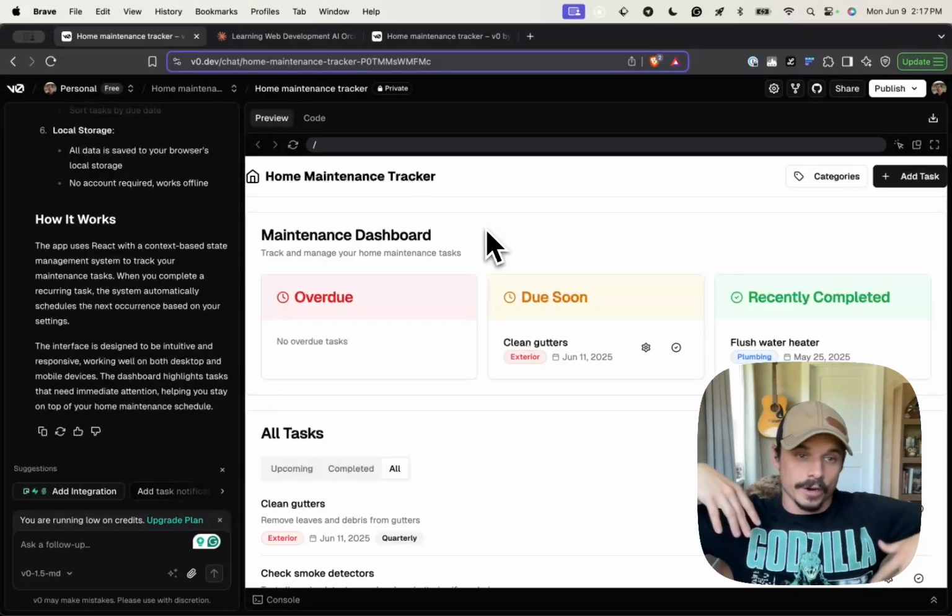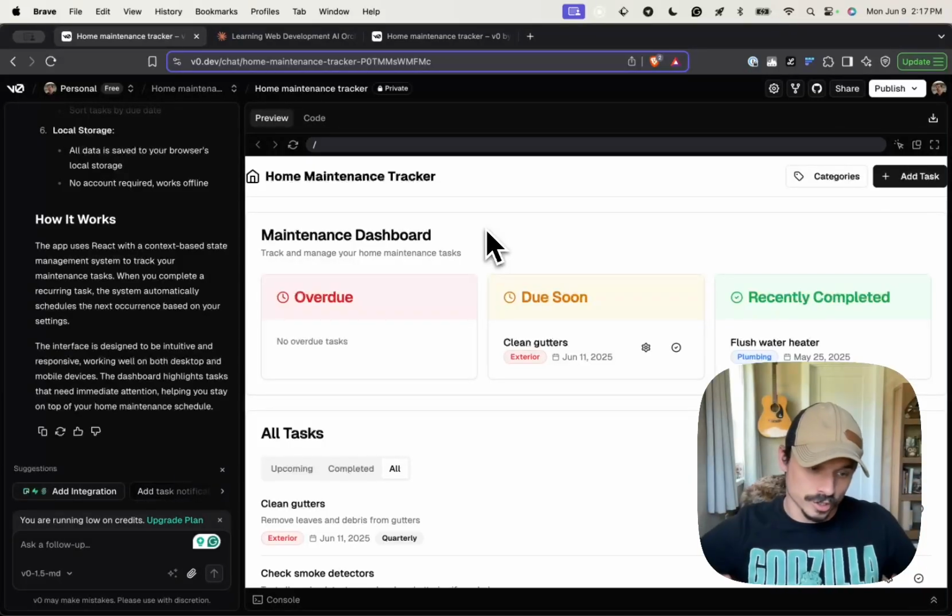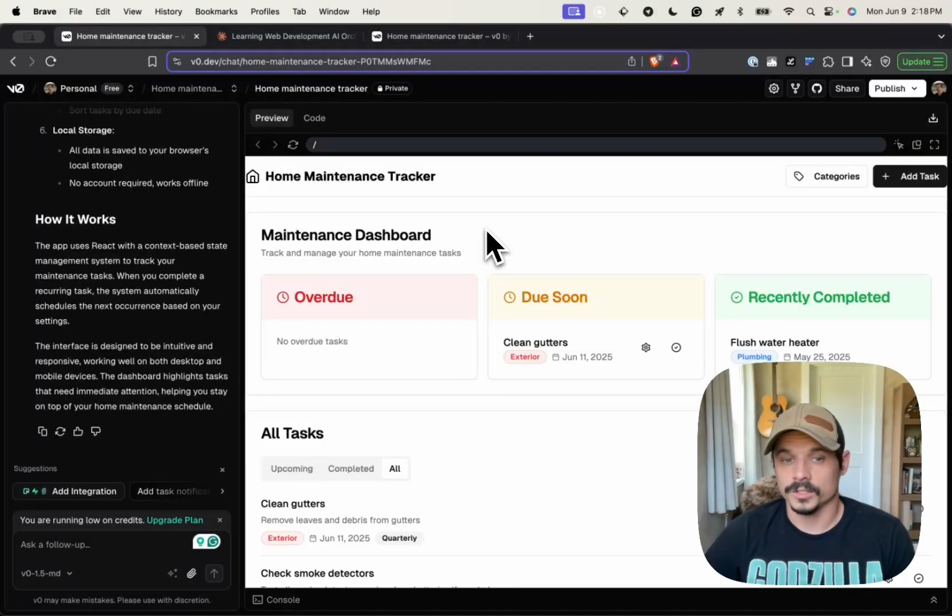When it runs into an error, just keep asking it to fix the error with the screenshot. You can probably get through that way and eventually get to something that resembles a working application. But there's a major problem with that, and it's going to be brittle. It's going to be a mess of spaghetti code. You're not going to know how it works under the hood. And so what's going to happen is the bigger it gets and the more complex it gets, and even just the more prompts you throw at it, the more brittle it's going to get.